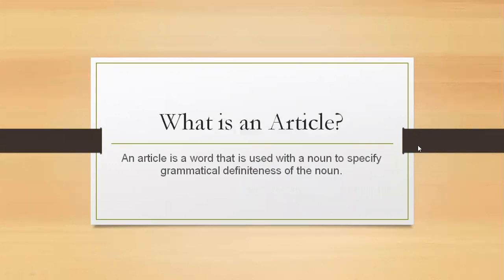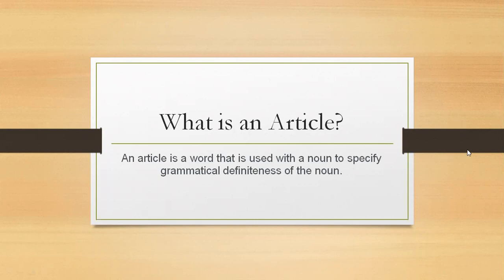So let us know what an article is. An article is a word that is used with a noun to specify the grammatical definiteness of the noun. That means an article is used with a noun to specify the position of that noun, that is, whether the noun is a countable noun, an uncountable noun, a singular noun, or a plural noun.